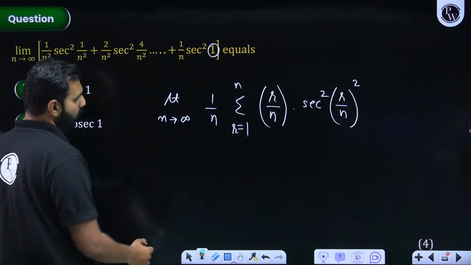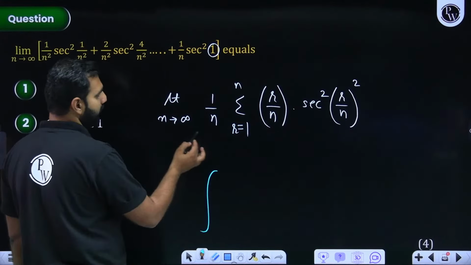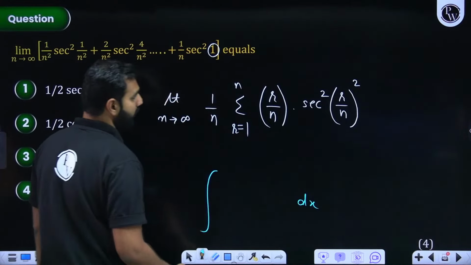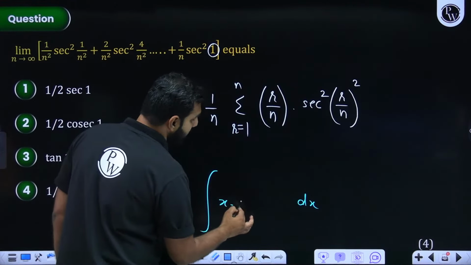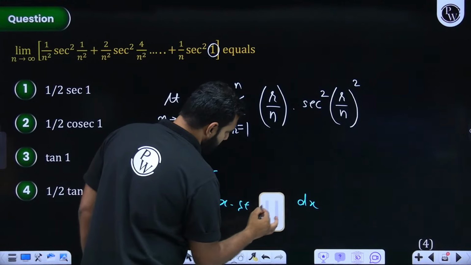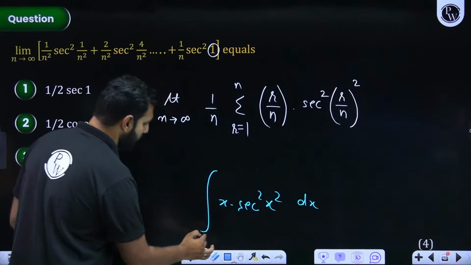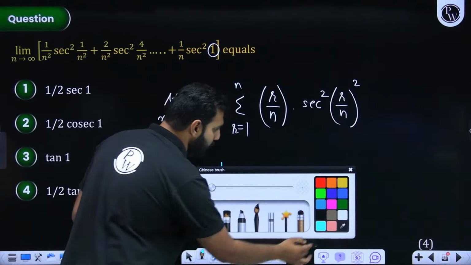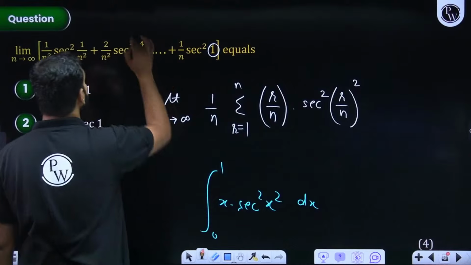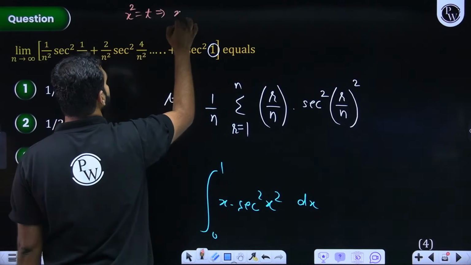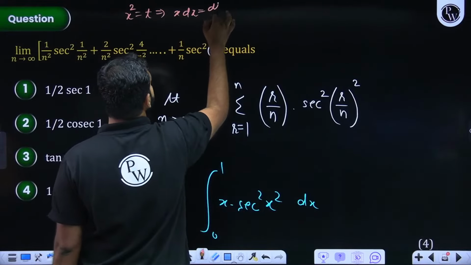So if I now use it, I will use this part as integration. Then I'll have dx. There I have r by n as x. That is sec square x square. And I think you know how to integrate this. And limits are going to be from 0 to 1. First of all, I'll do a substitution. That is, I'll substitute x square by t. So there 2x dx will be dt. So x dx will be dt by 2.